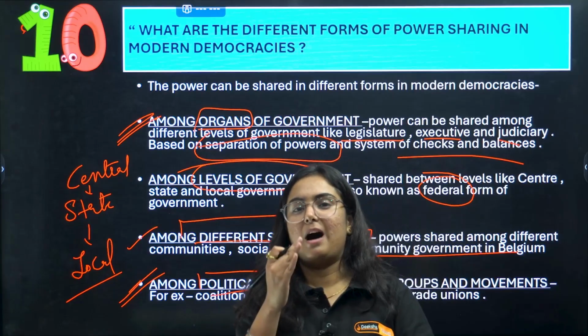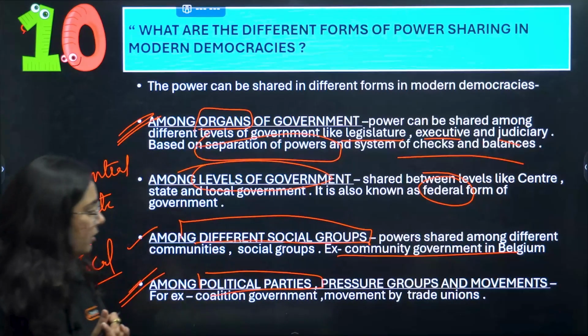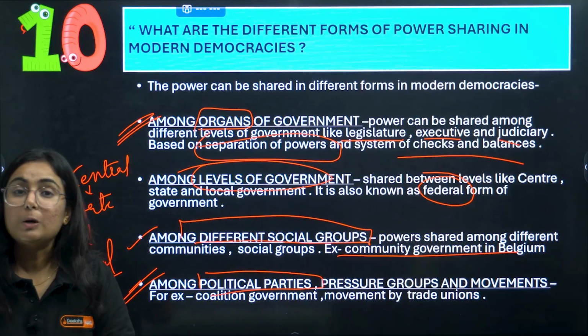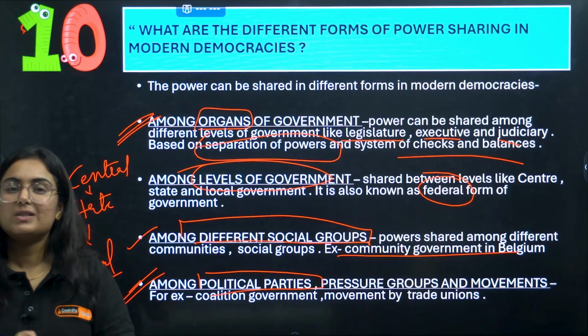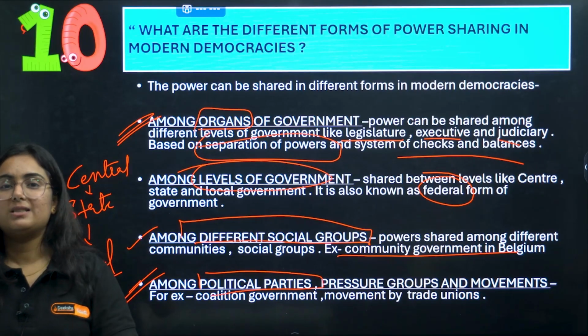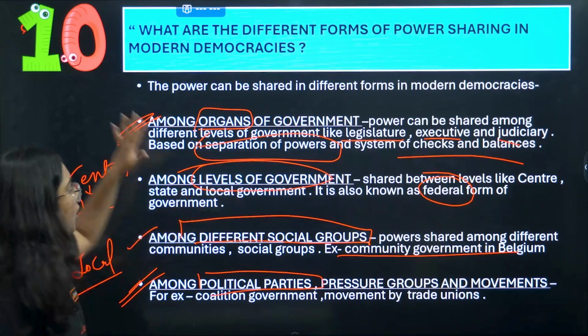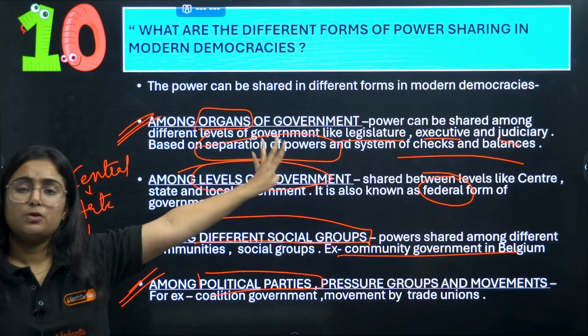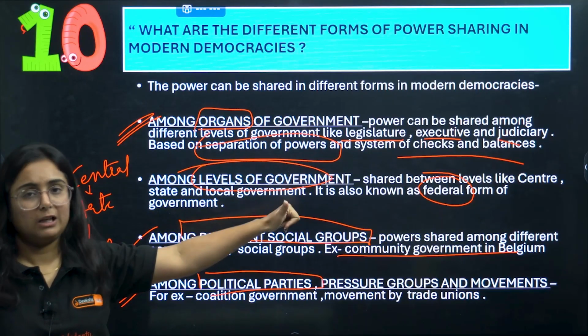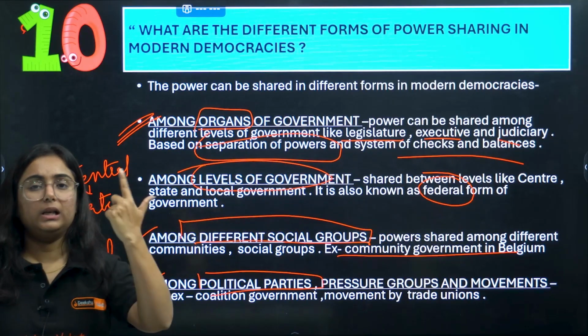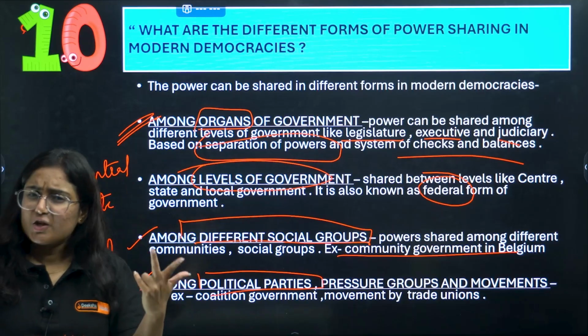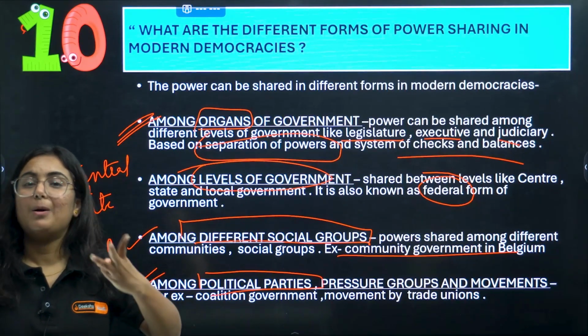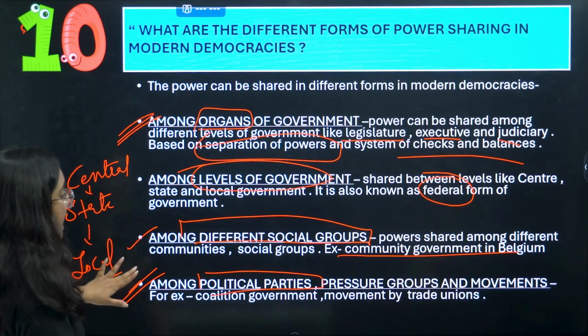They are sharing power in the democracy. And there are certain pressure groups that continuously pressurize the government to follow a policy or to make a new one. So there are four forms in which power can be shared in modern democracies: organs of government, levels of government, among social groups, and the last one, among political parties, pressure groups and movements.